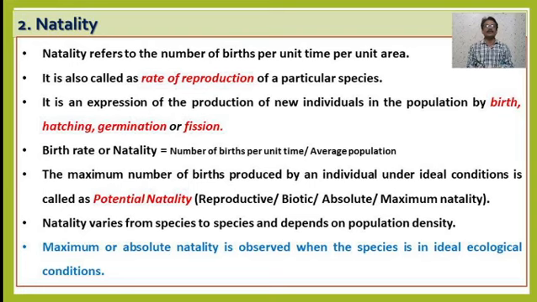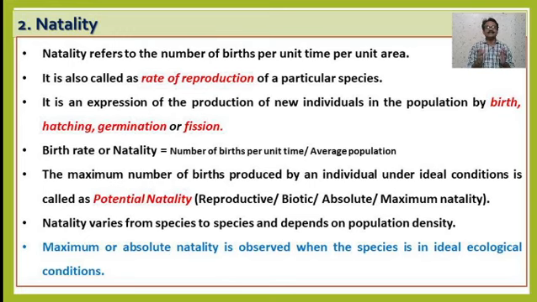It is also referred to as the reproductive, biotic, absolute or maximum natality. Okay, these are synonymous terms. This natality varies from species to species and depends on the population density in a particular area.